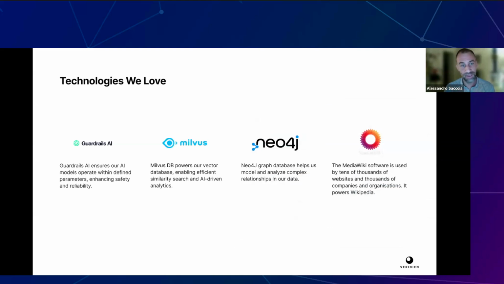Other technologies we use are Guardrails AI, Milvus, Neo4j, because we use quite a lot of knowledge graphs, and also MediaWiki, because we love MediaWiki. I'm a Wikimedia member, and so we think that somehow it's a good way to use it in a semantic way.